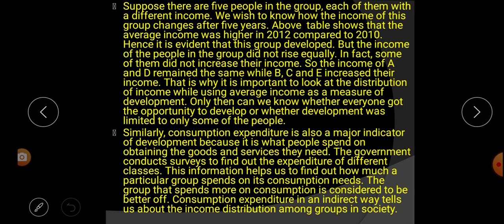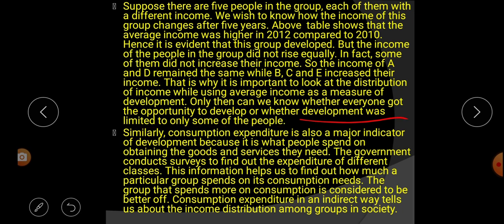That is why it is important to look at the distribution of income while using average income as a measure of development. Only then can we know whether everyone gets the opportunity to develop, or whether development was limited to only some people.